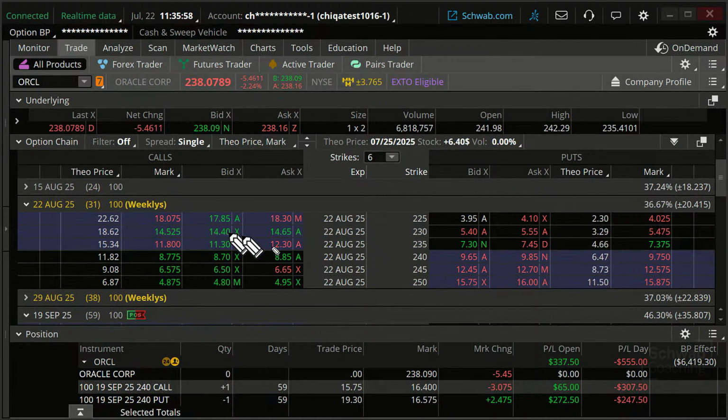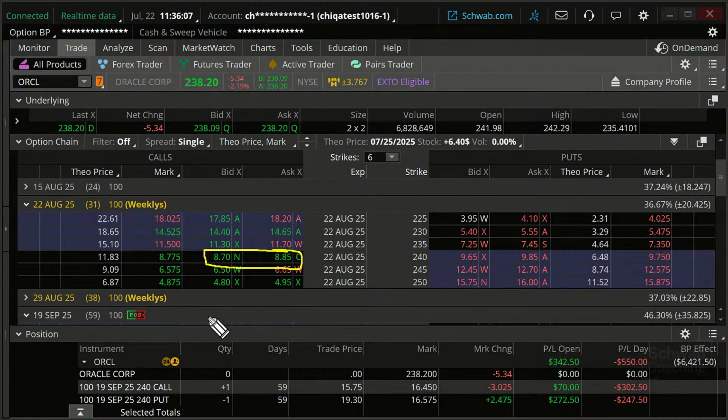If we got in right when it was at 242.29, okay? So those are the prices we're looking at here. But that's not the price we're going to pay, probably. We're not going to pay $8.85. How much are we going to pay? Well, and this is, of course, just an estimate.